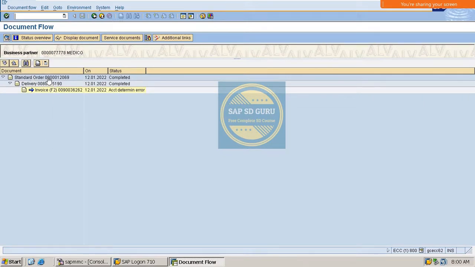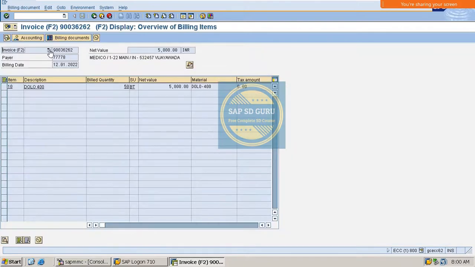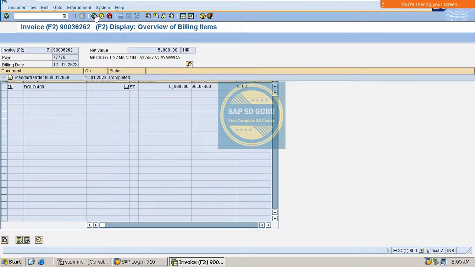See, this is the order, this is the delivery, and this is the invoice. So here we can see the document flow. Then let me take the invoice number here.